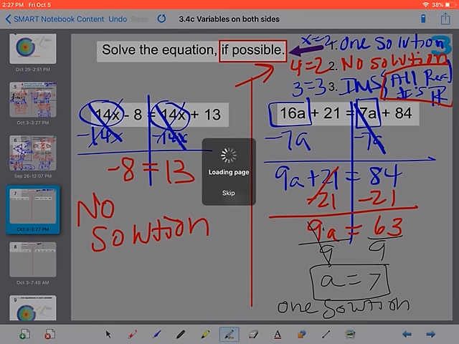Well, if we can get to the next slide, we'll solve the next 2 problems. If not, I'll just create another short little video and I'll finish it up there.